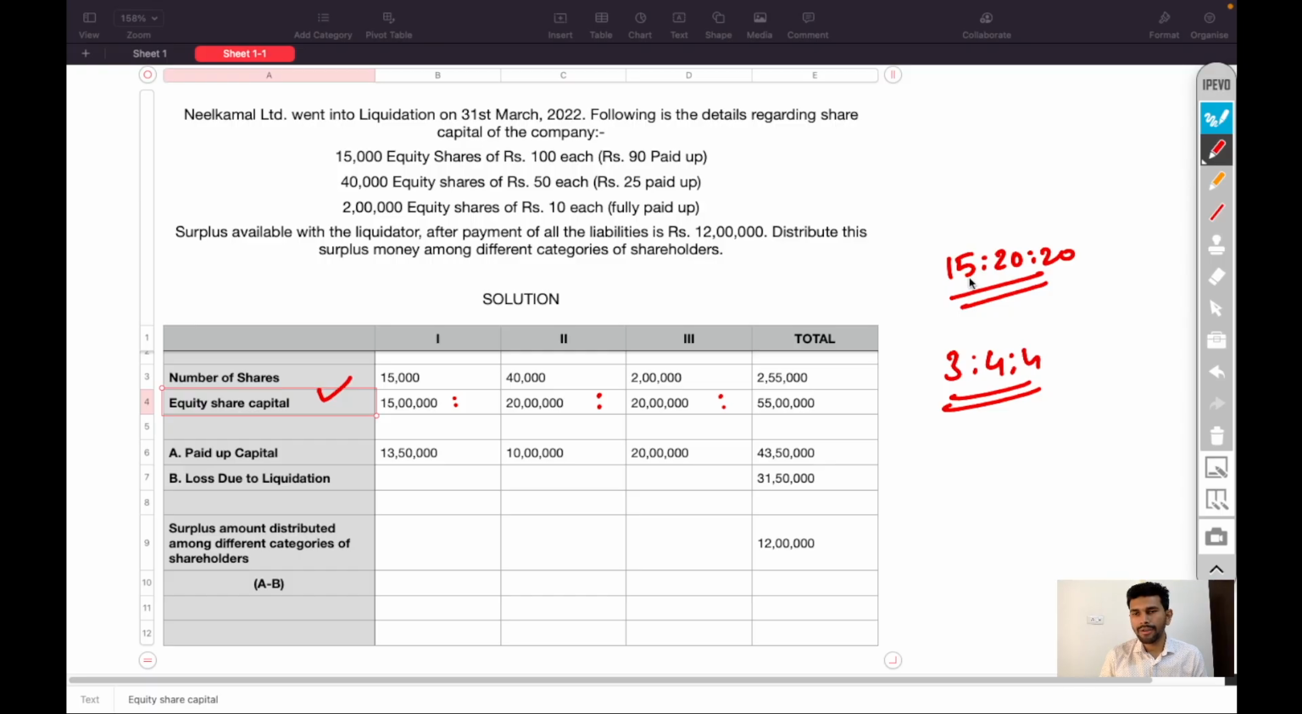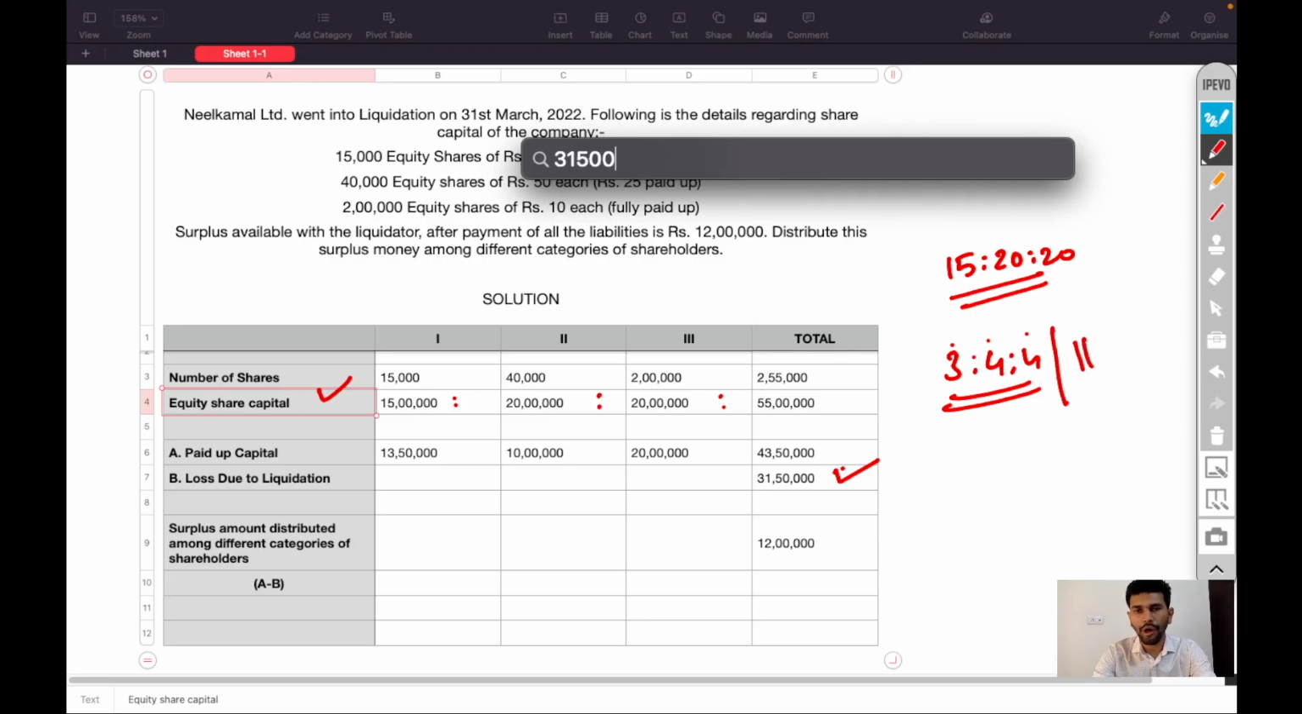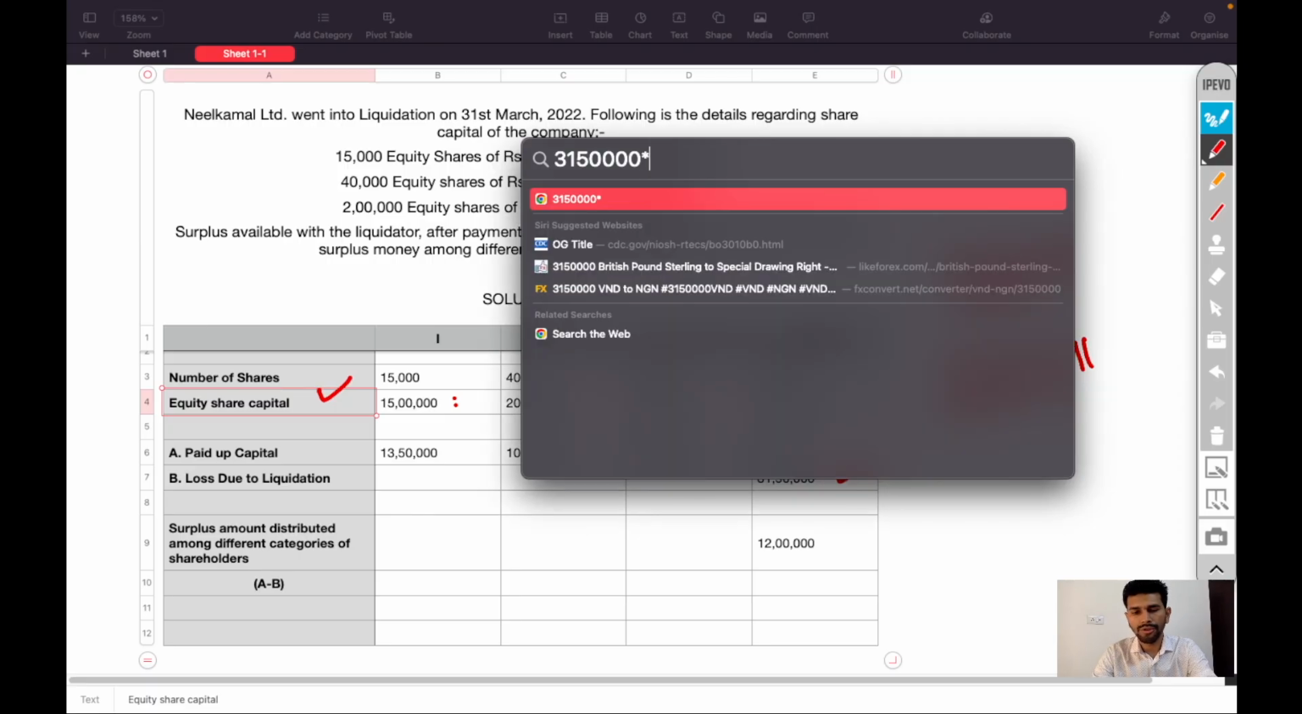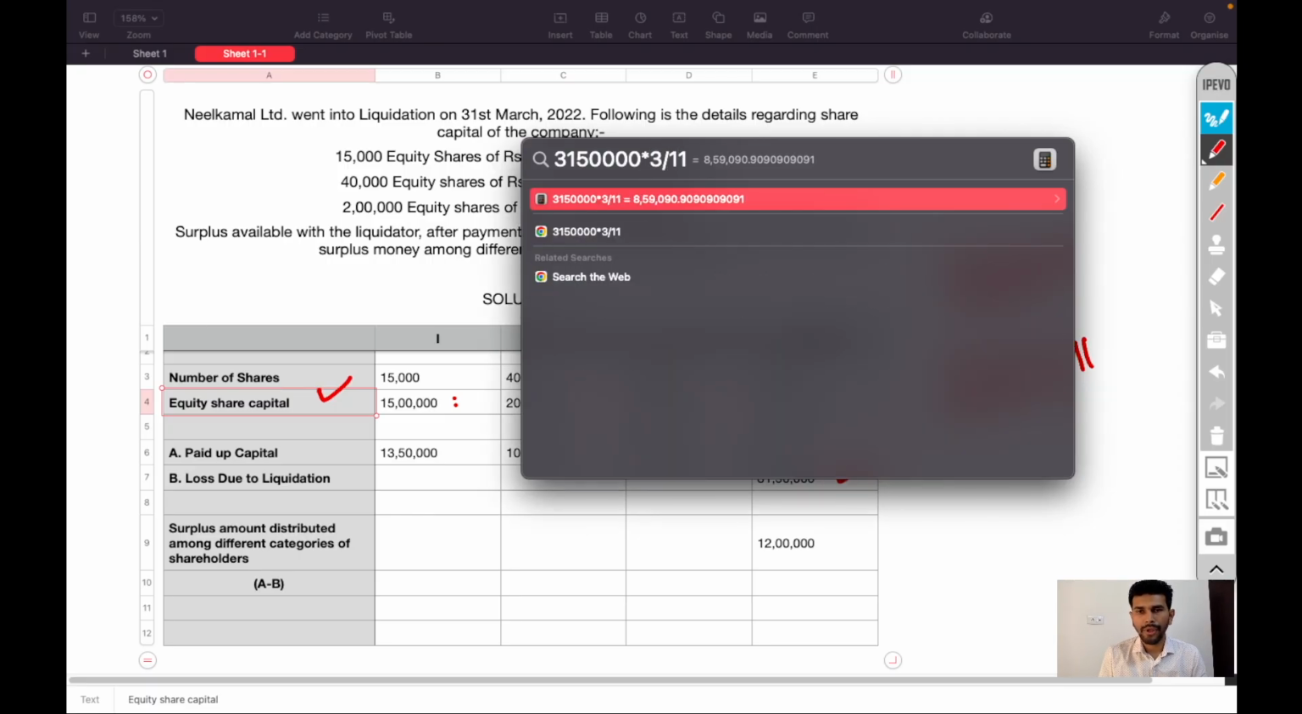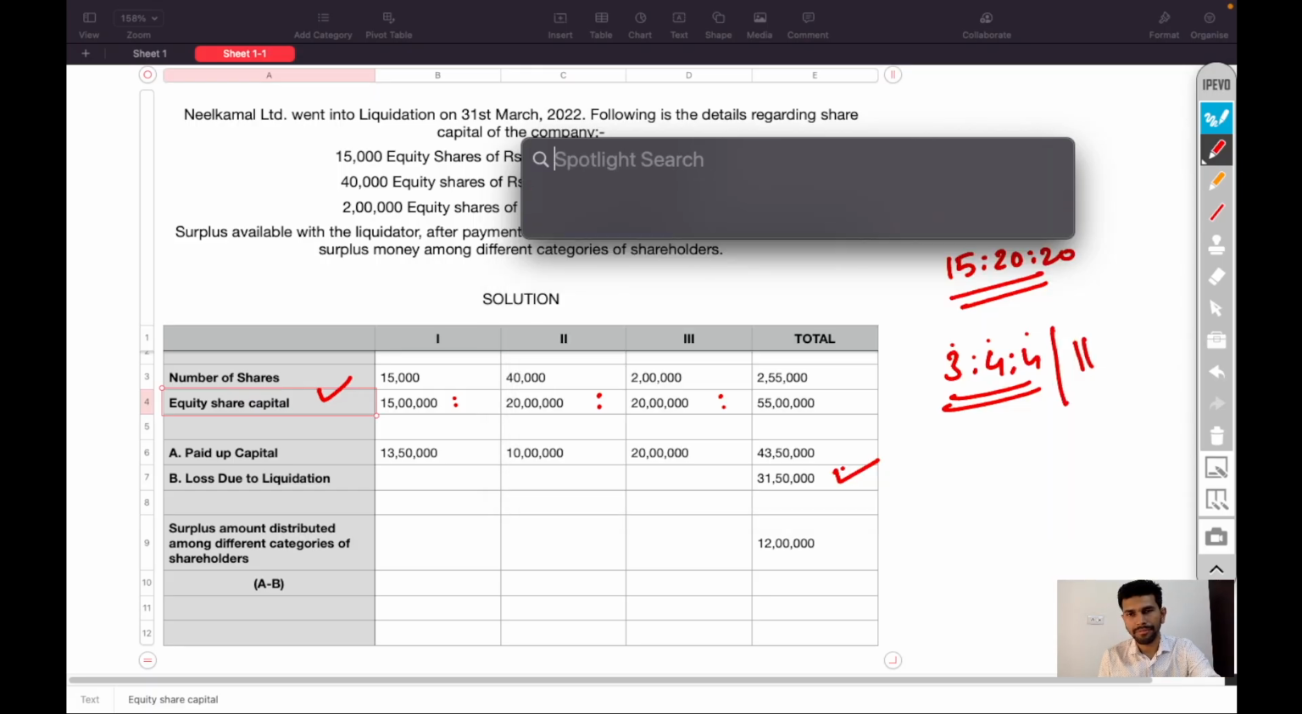When we divide this by 5, we will get 3 is to 4 is to 4. So 31 lakh 50,000 will be distributed among 3 is to 4 is to 4, that is 31 lakh 50,000 into 3 divided by 3 plus 4 plus 4, 11. 31 lakh 50,000 into 3 divided by 11, 8 lakh 59,091 rupees.